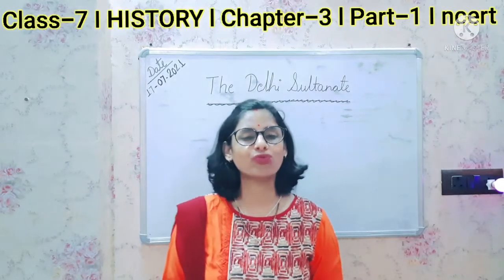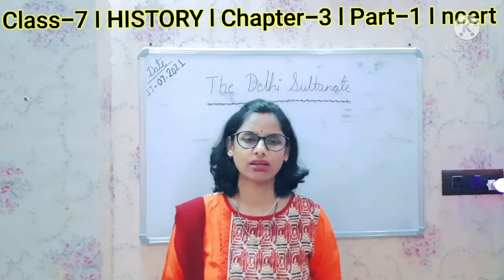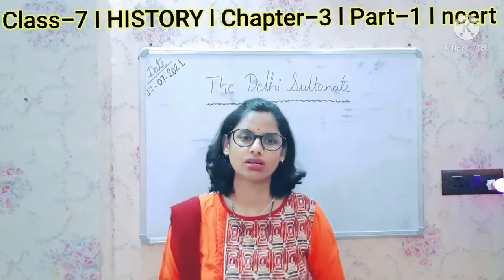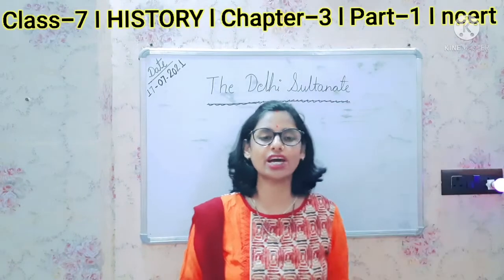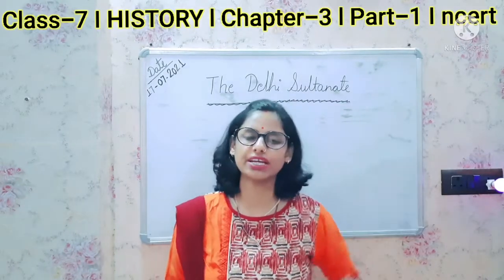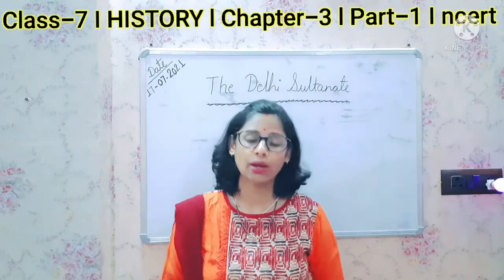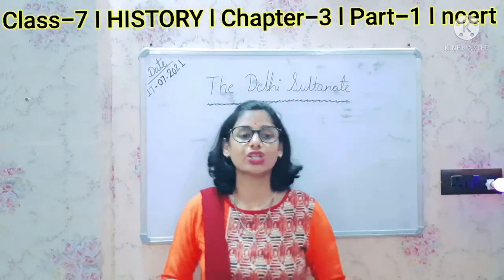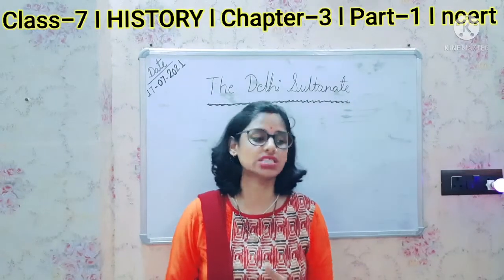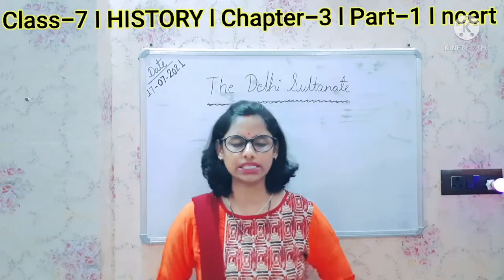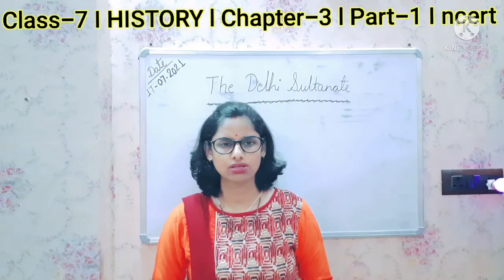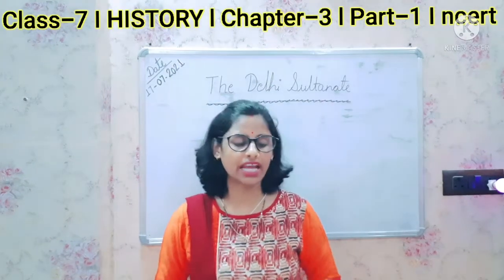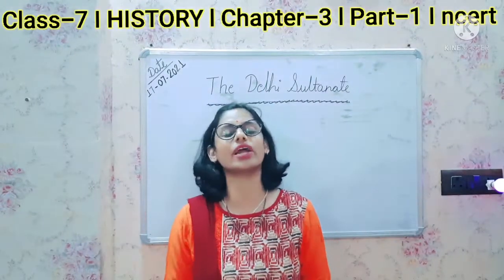So before the 12th century, from where was the administration carried out? It was carried out from the Kaveri Delta before the 12th century. But by the 12th century, that is, after the 12th century, the whole administration was carried out through the Delhi Sultanate. So the rulers who ruled in Delhi administered the whole country.